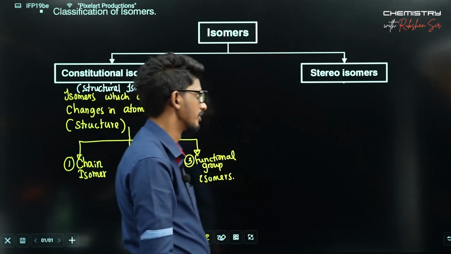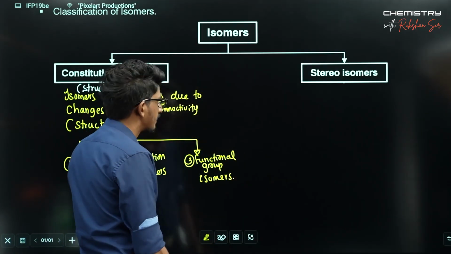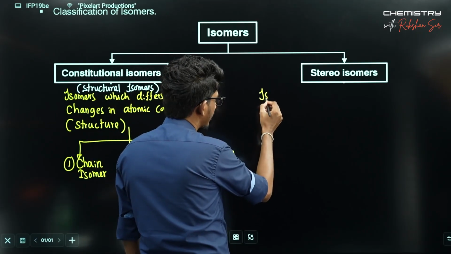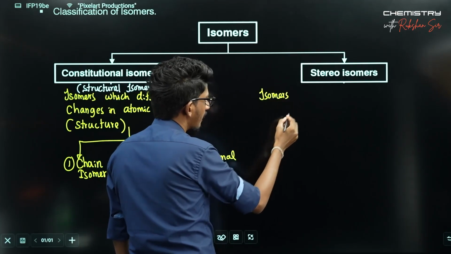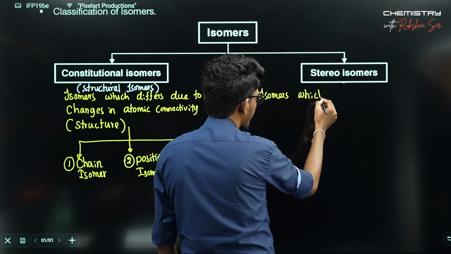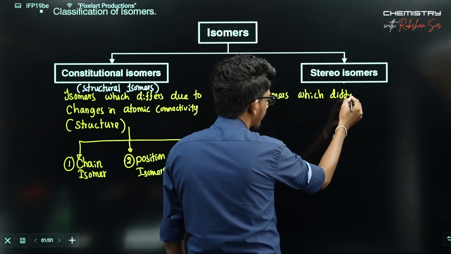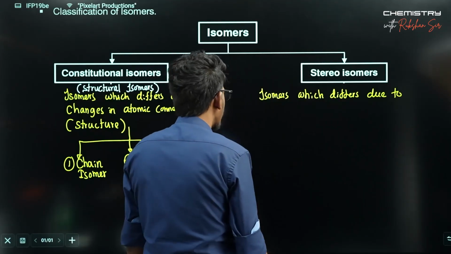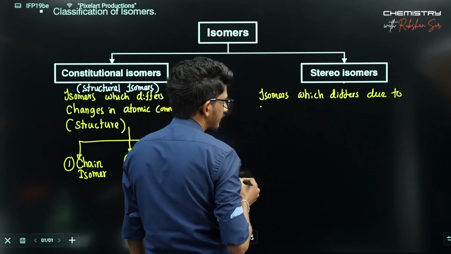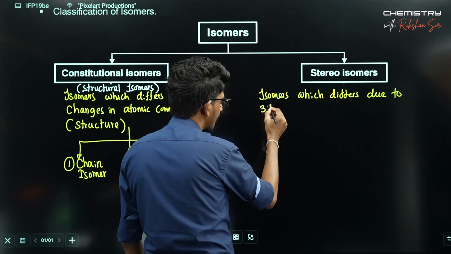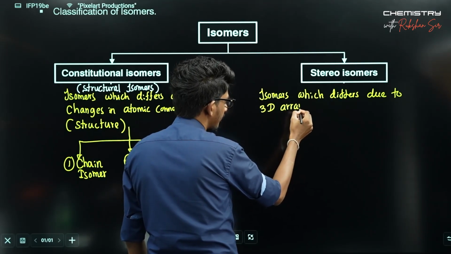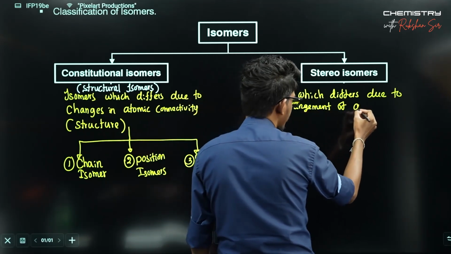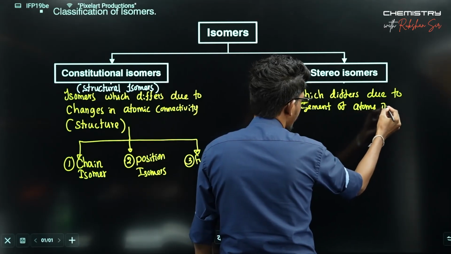Then the stereoisomers. What are these? Stereoisomers are the isomers which differ due to 3D arrangement of atoms in space.